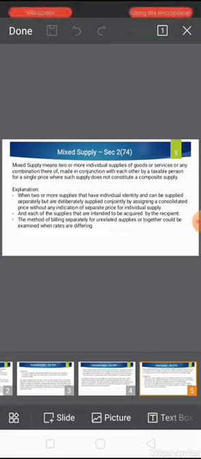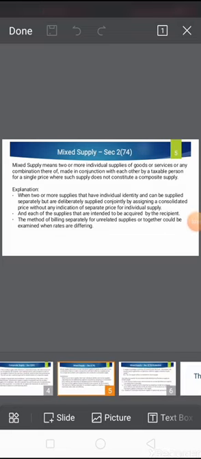A mixed supply as per Section 2(74): two or more individual supplies of goods or services or any combination thereof made in conjunction with each other by a taxable person for a single price, where such supply doesn't constitute a composite supply. When two or more supplies that have individual identity and can be supplied separately are deliberately supplied conjointly by assigning a consolidated price without any indication of separate price for individual supply.